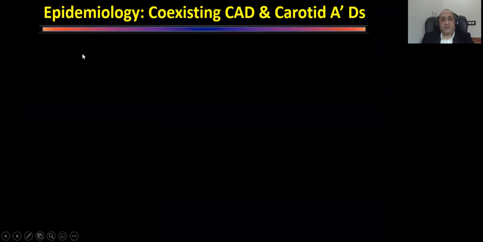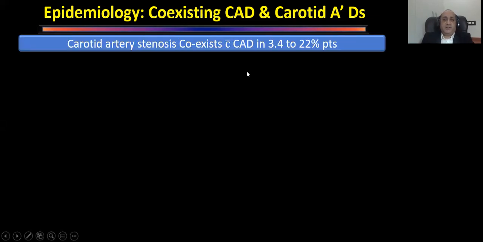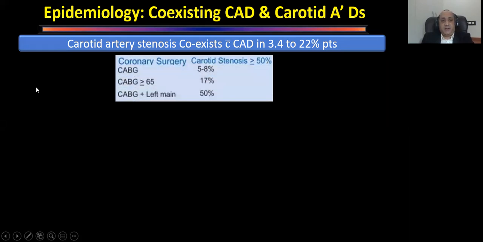Then comes the coexistence of coronary artery disease and carotid artery disease. Atherosclerosis is actually a generalized phenomenon. It affects all the body organs, blood vessels everywhere. So what is the coexistence of coronary and carotid artery disease? They exist together in 3.4 to 22%. This variation is there because different studies have studied the incidence at different stages. It also varies among coronary artery disease patients, and the incidence varies according to the type.